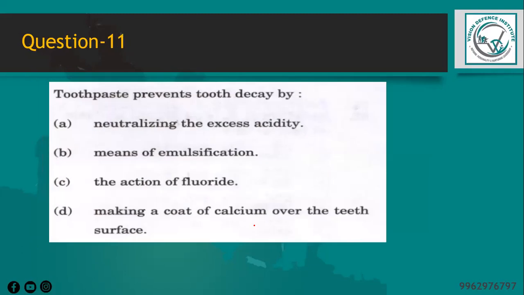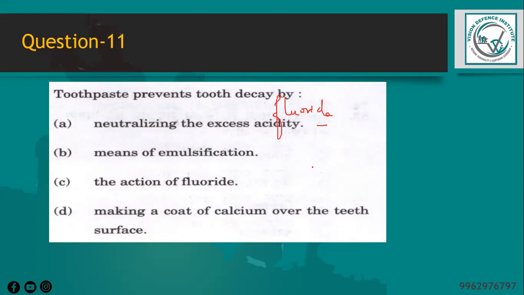Next question is, toothpaste prevents tooth decay by. So we know that toothpaste contains a substance called fluoride. It is a mineral that helps prevent tooth decay by strengthening the tooth enamel and also making it more resistant to acid attacks from bacteria in the mouth. So this fluoride can also reverse early stages of tooth decay by remineralizing the weak tooth enamel, right?